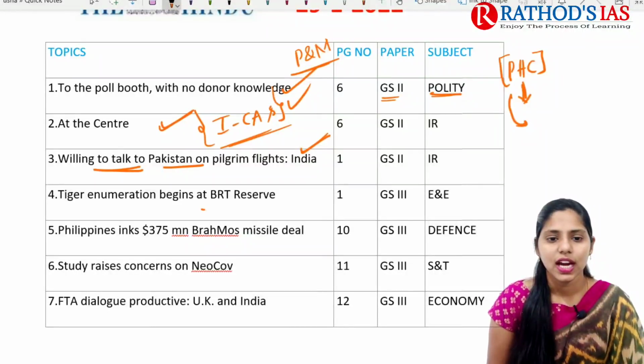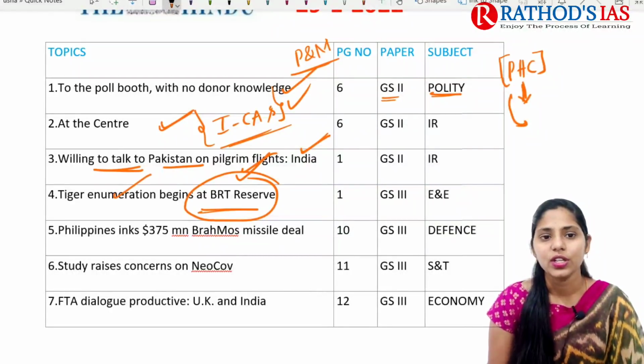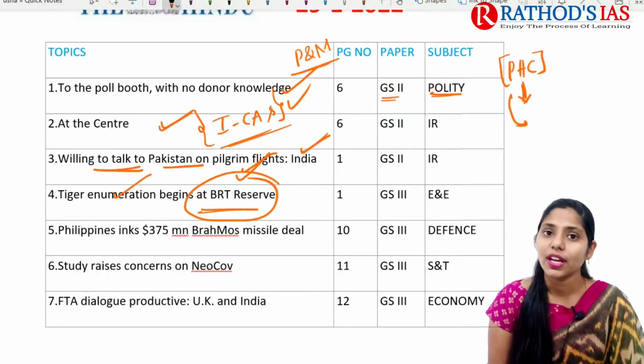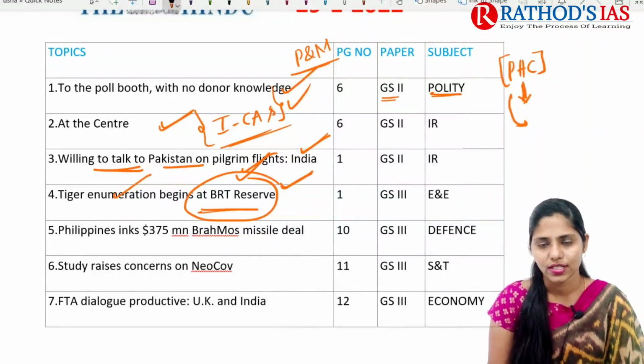And next topic, it is regarding this BRT Tiger Reserve. So in this BRT Tiger Reserve, tiger enumeration begins, that is counting of tigers. So this is important from your environment and ecology, and you have to see where this tiger reserve is located, and that will be important from your prelims.